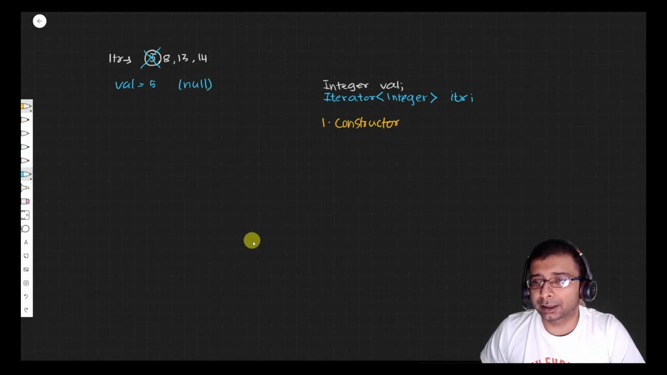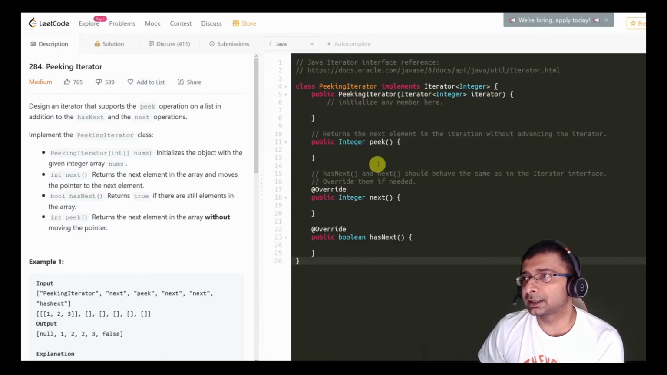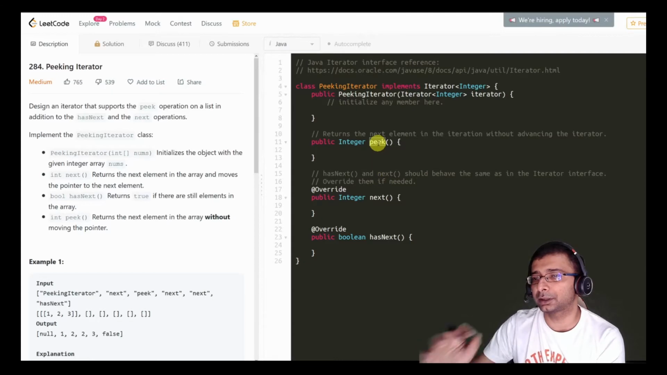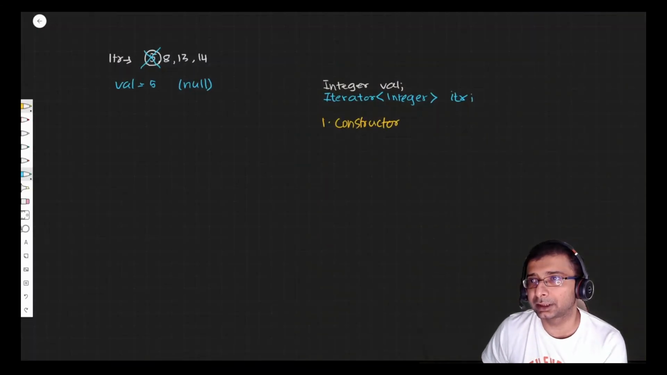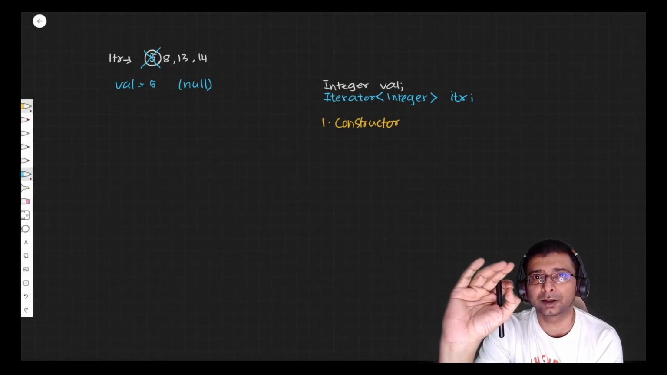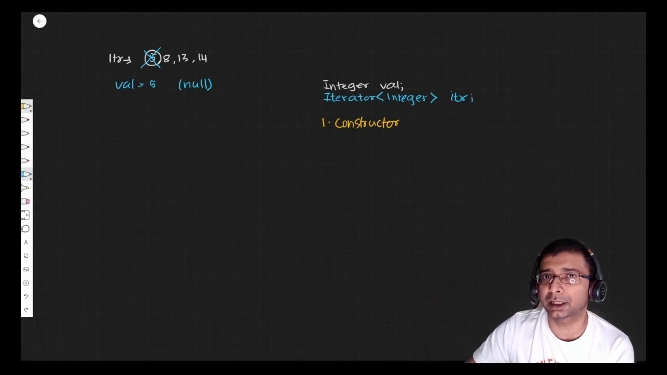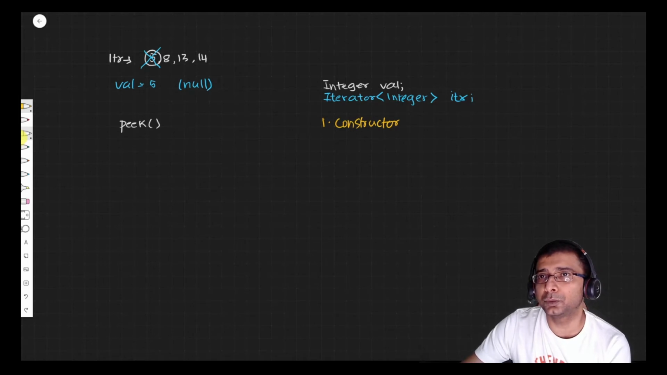Now let's go back to LeetCode and see what other methods they are asking for. The other method they are asking for is peek. So now see what peek does. Peek basically gives you the first element that is present in the iterator, but it does not remove it. See how simple it becomes. In the peek method, we are not going to do anything. We are just going to return this val.